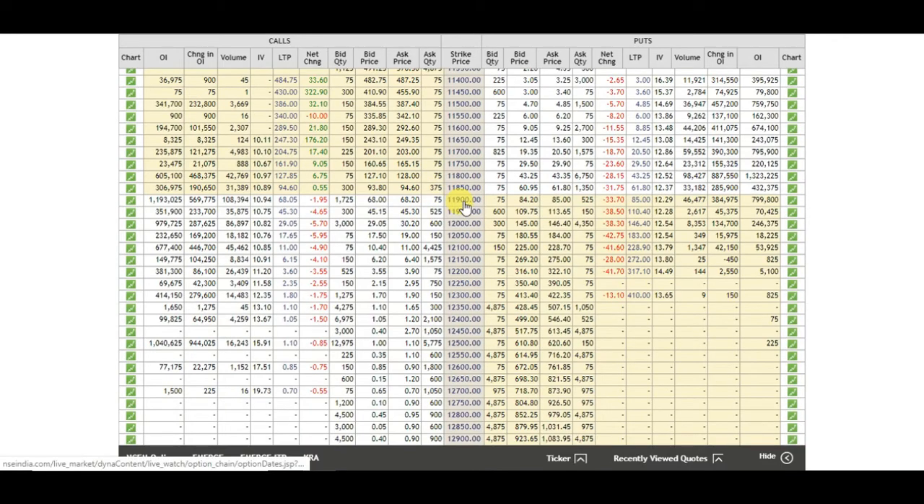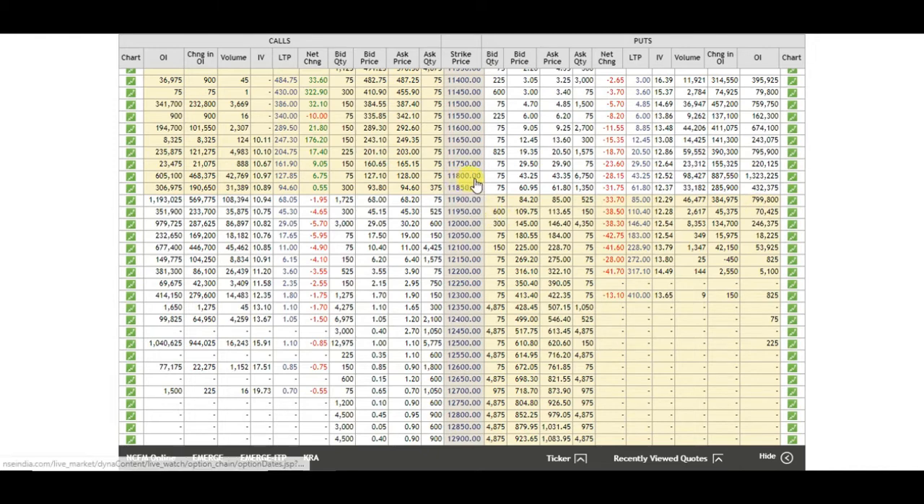So let's see what we have at strike price 11,900. At 11,900, we can see the net change is minus 33, and as the change in open interest is plus 3.8 lakh contracts, it means the put writers or put sellers sold the contracts at this strike price. And we can see the cumulative open interest is almost 8 lakh contracts.